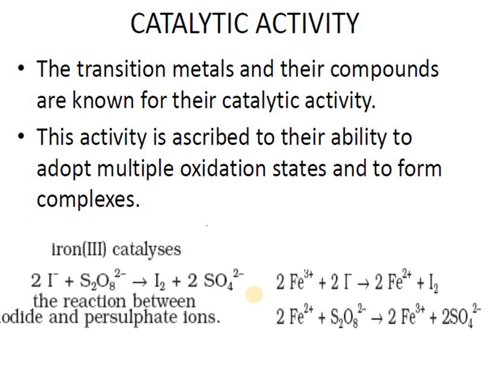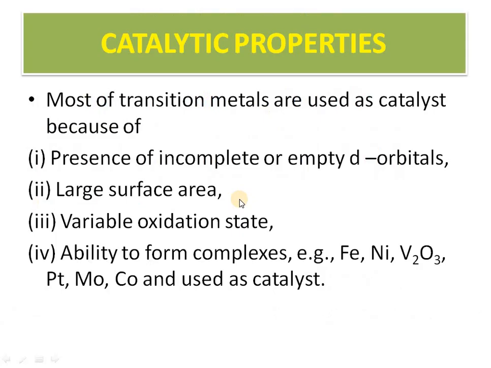So different catalysts are used in different reactions, as we know already. In this sodium thiosulfate reaction, iron is the catalyst used, where oxidation of iodide to iodine is taking place. Similarly ferric is changed to ferrous, and ferrous is changed to ferric, so different catalysts are used in this reaction. Now why do transition elements show catalytic behavior? Because of incomplete or empty d orbitals. Incomplete d orbitals help in the stability of variable oxidation states, and they provide large surface area, variable oxidation state, and the ability to form complexes, like with iron, nickel, vanadium, platinum, molybdenum, cobalt.